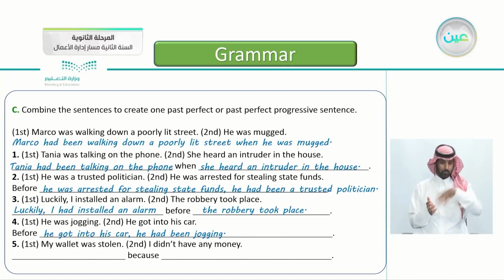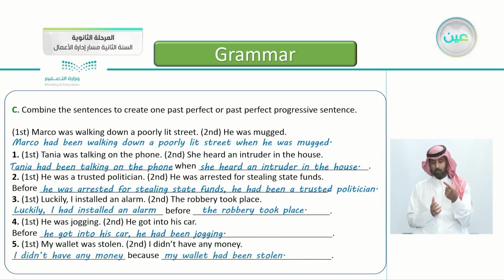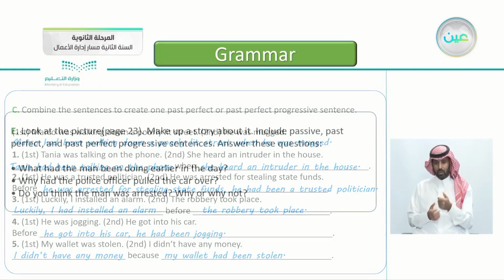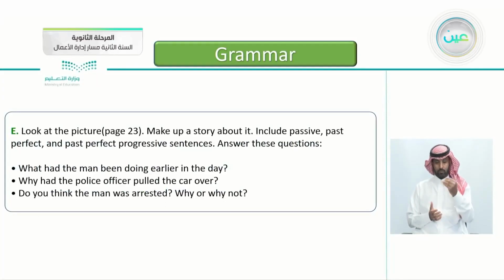Excellent. Number 5 here, the first event, my wallet was stolen. The second event, I didn't have any money. And also the word because. So how do we answer that? Yes, that's correct. I didn't have any money because my wallet had been stolen. Excellent.